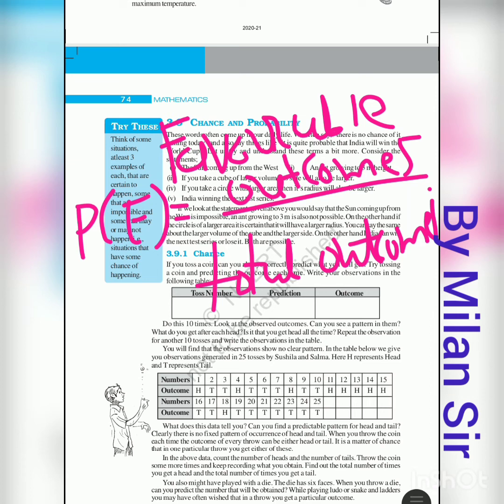If we want to find the probability for an even number from 1 to 10, then 2, 4, 6, 8, 10 are the even numbers. These numbers are in favor of the event, because in the event we want to find the possibility of an even number. So these are called favorable outcomes, divided by the total number of outcomes, the total number of possibilities.